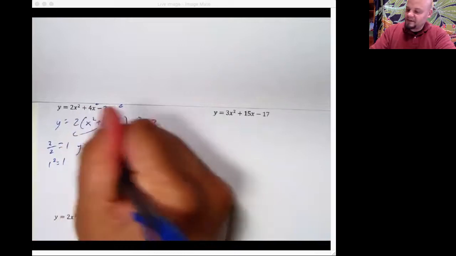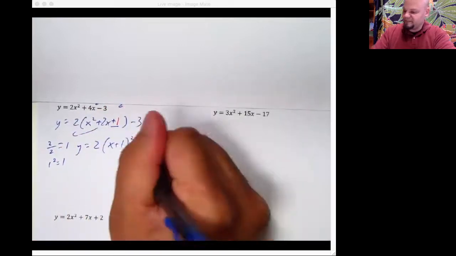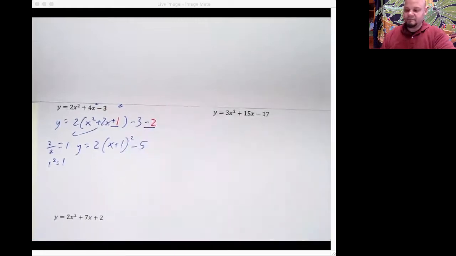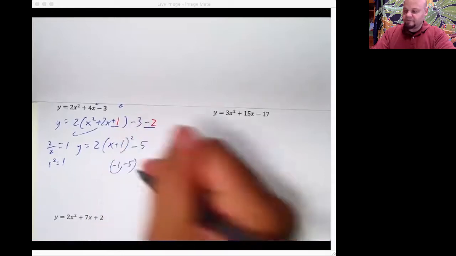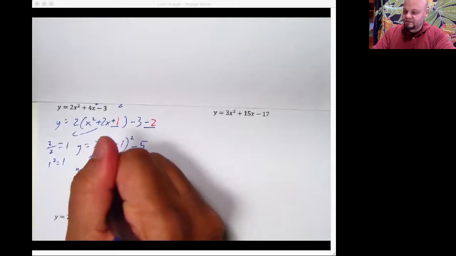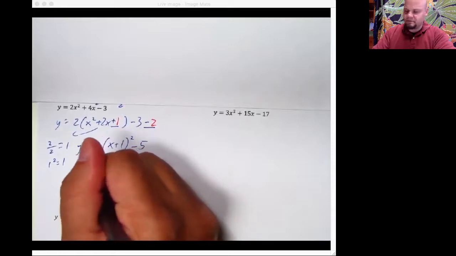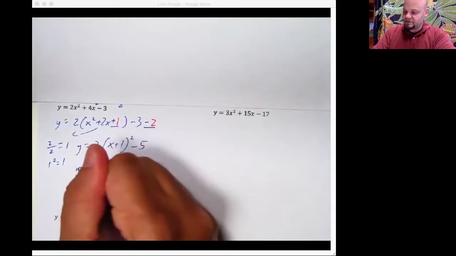So this will be y is equal to 2 times x plus 1 squared, minus 5. So your vertex would be -1, -5. And this time that 2 is our horizontal. Actually, no, wouldn't it be vertical? Yeah. Vertical stretch.